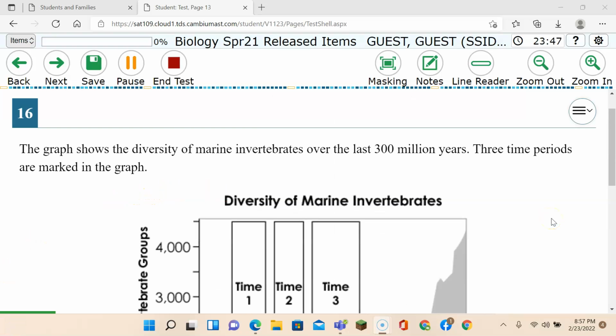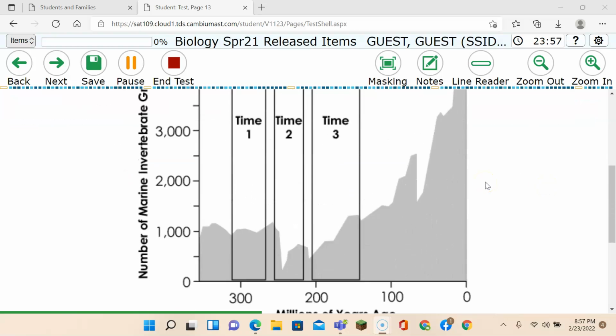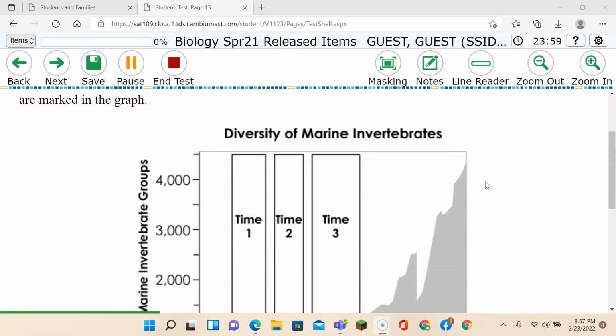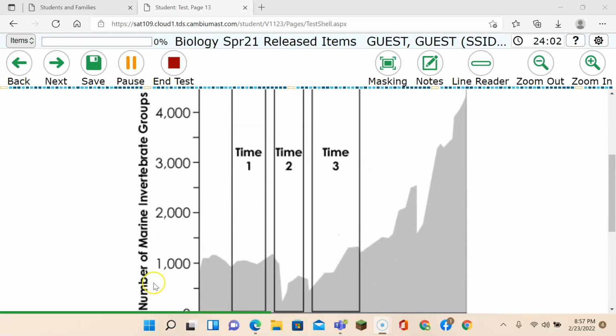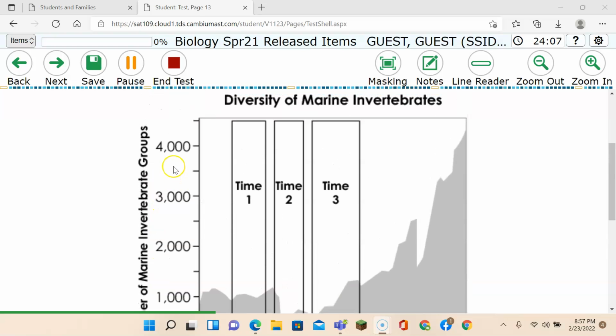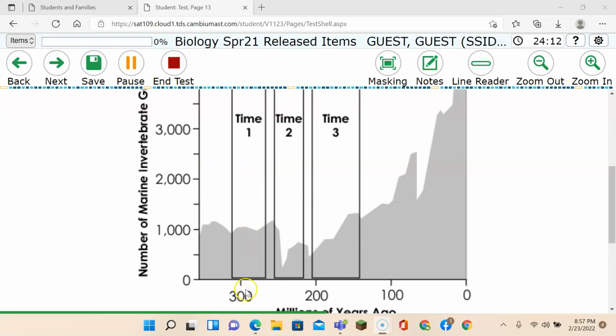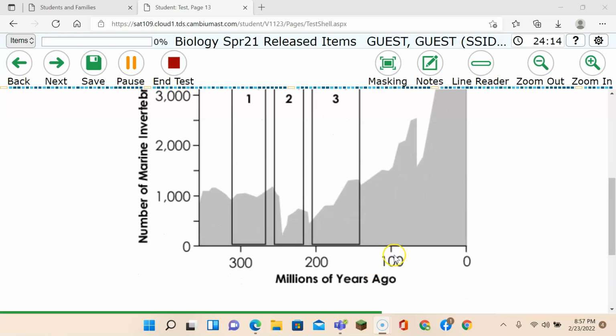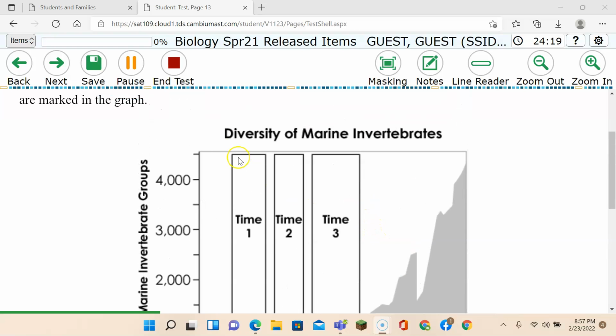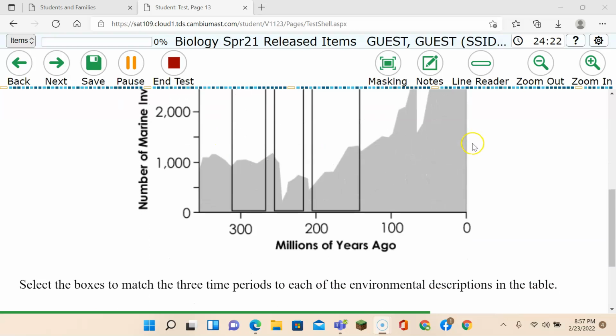Our next question is number 16. The graph shows the diversity of marine invertebrates over the last 300 million years. 3 time periods are marked. So let's look at our graph here. Over on the left, we see the number of marine invertebrate groups, and we've got 1,000, 2,000, 3,000, 4,000. And we have different time periods in million years. Okay, so we have 300 million years, 200 million years, 100 million years ago, and then till today. Okay, so the diversity of marine invertebrates.